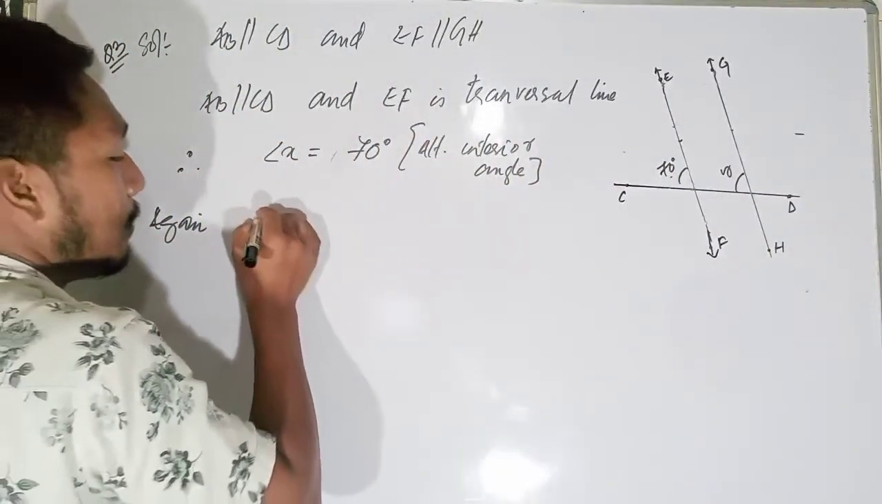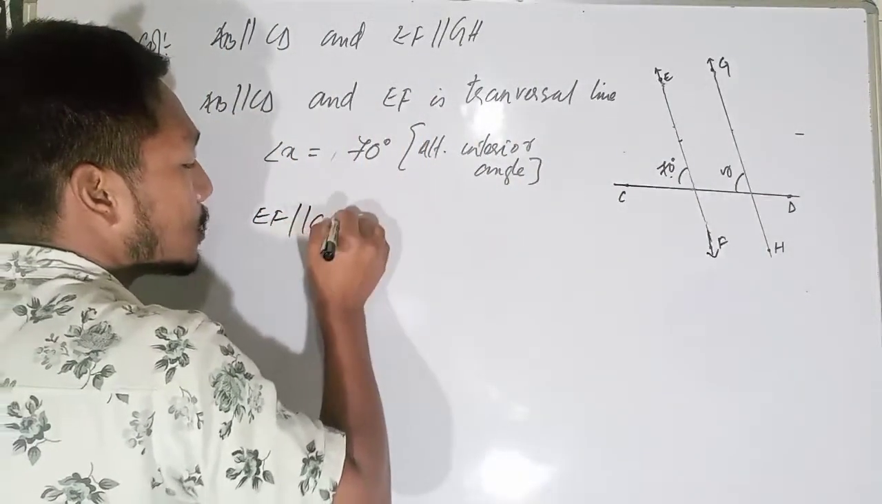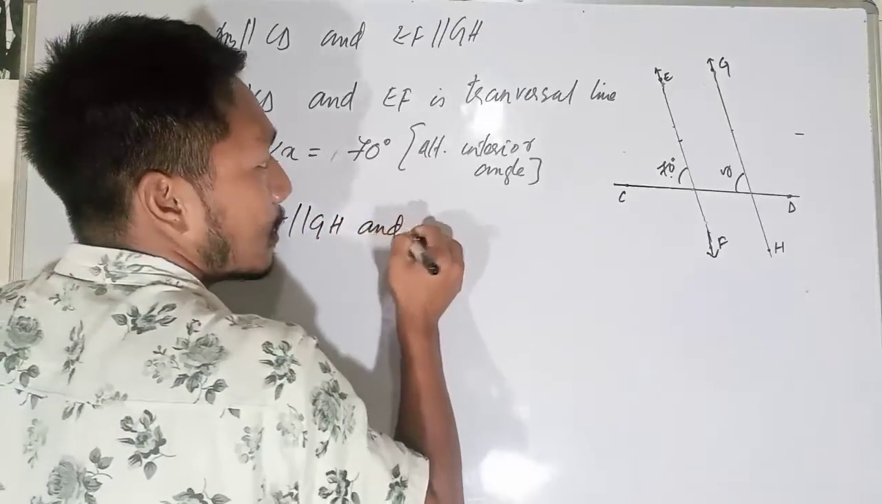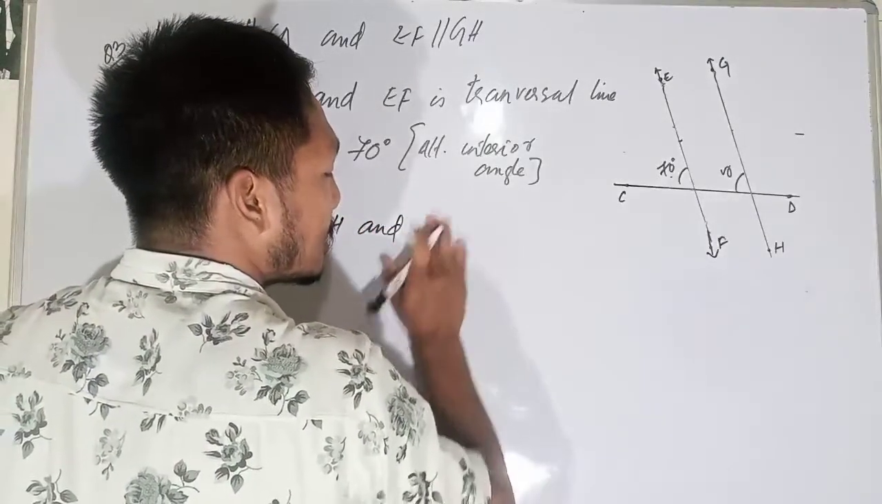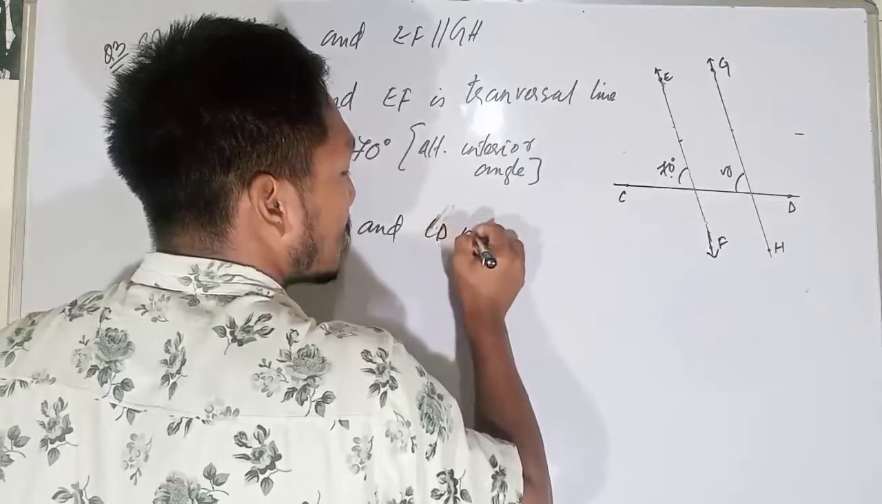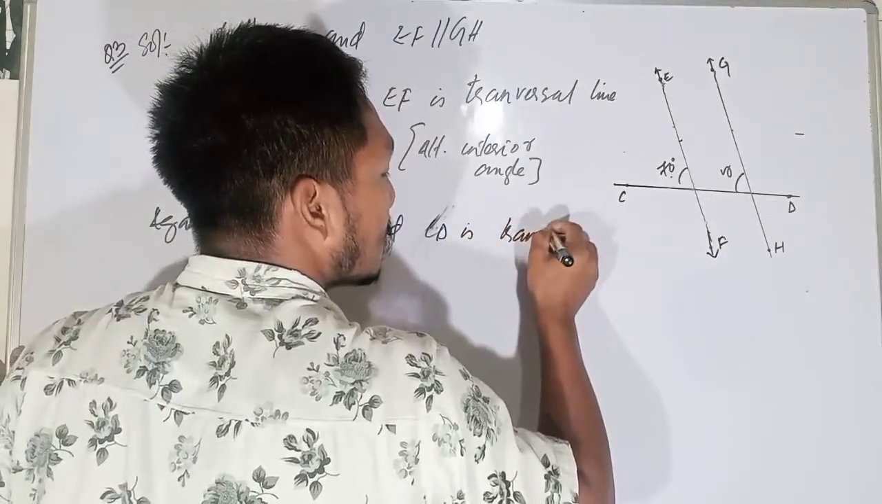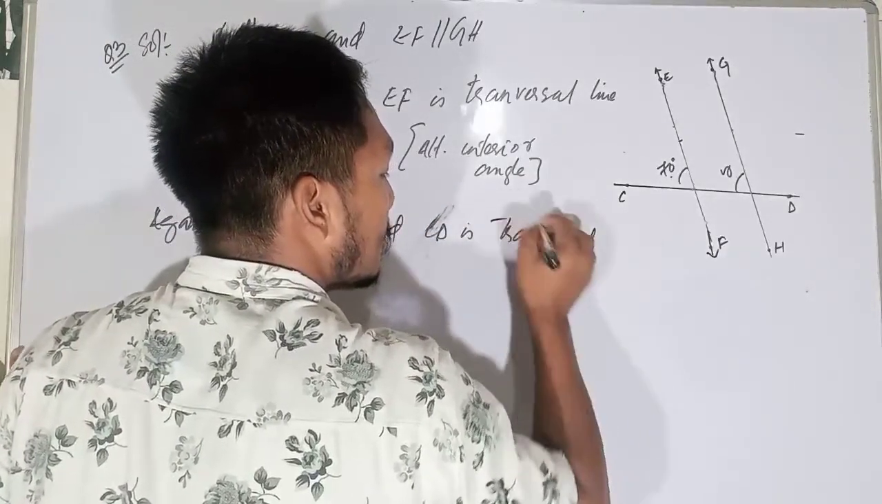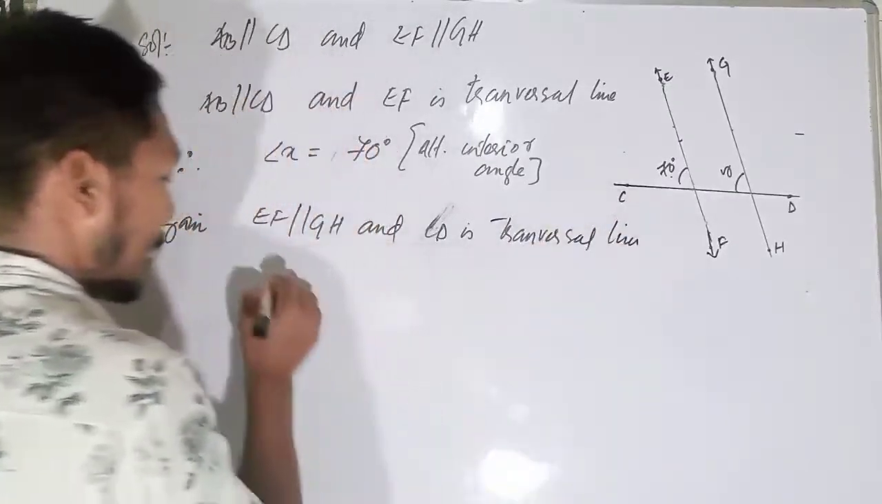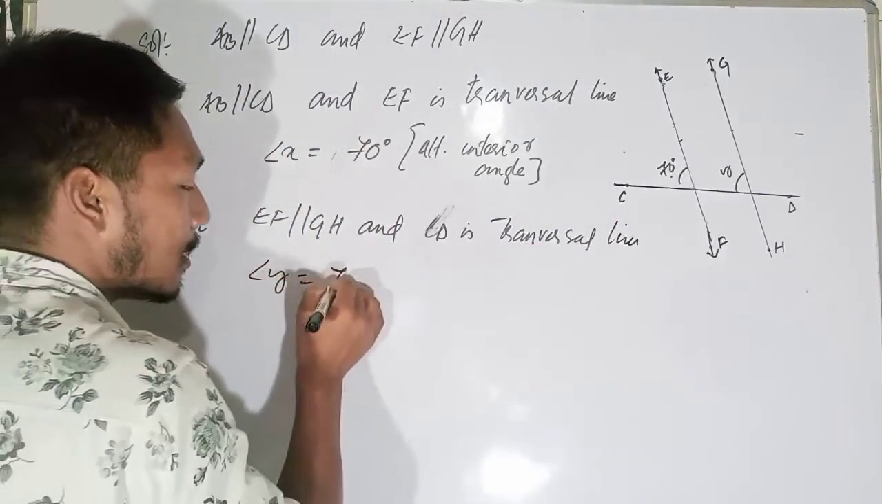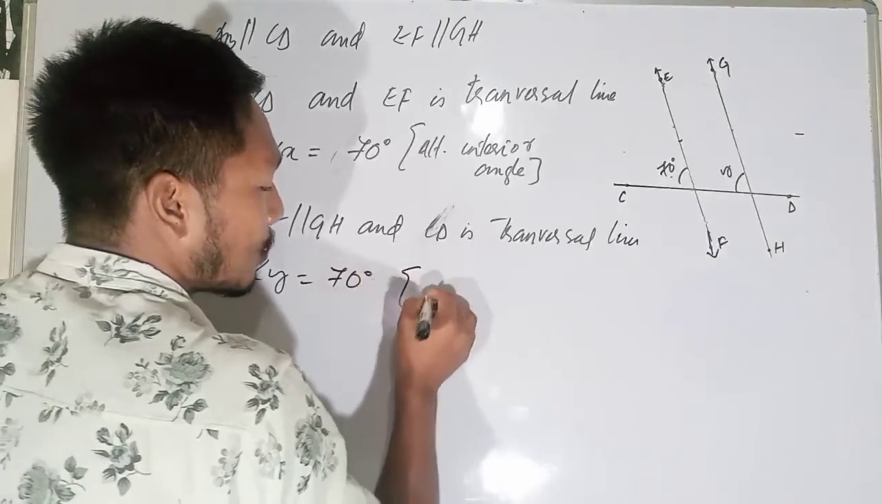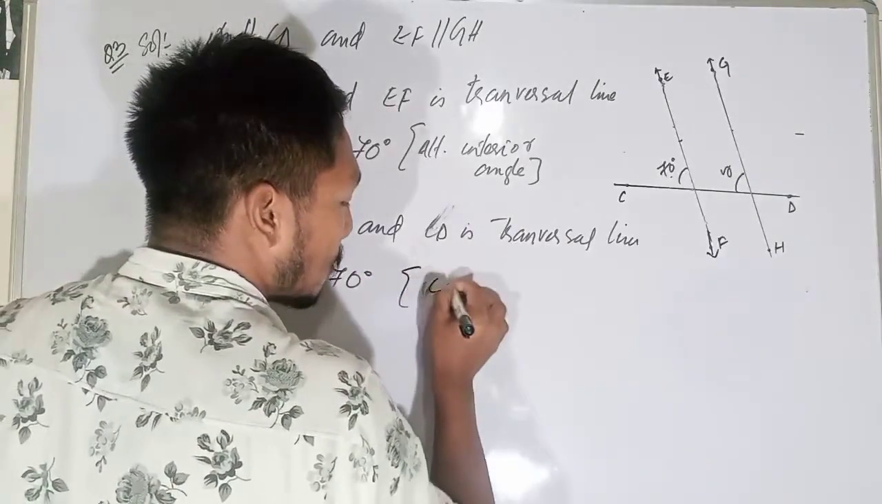Again, EF is parallel to GH, and CD is a transversal line. That means what? Angle Y will be equal to what? 70 degrees. Why? Because it is a corresponding angle.